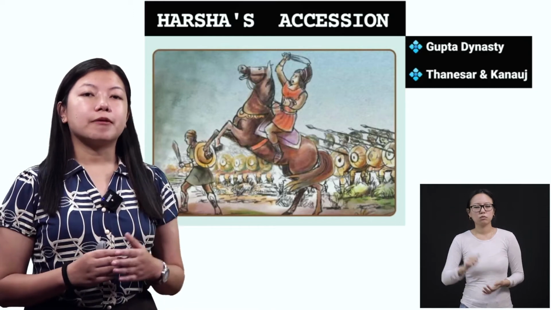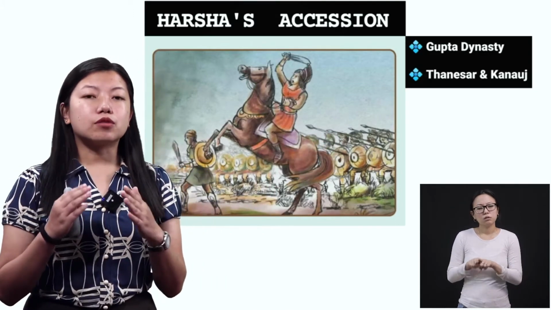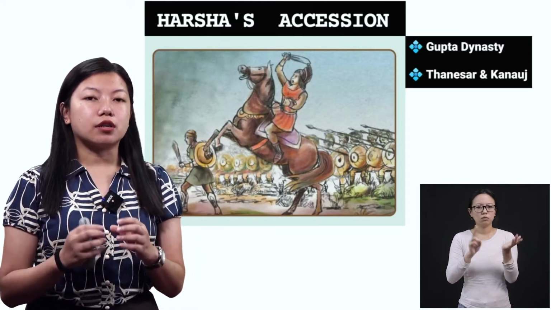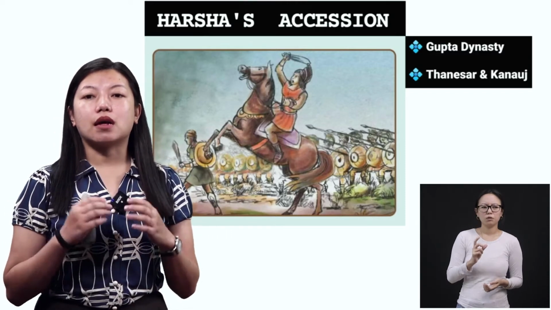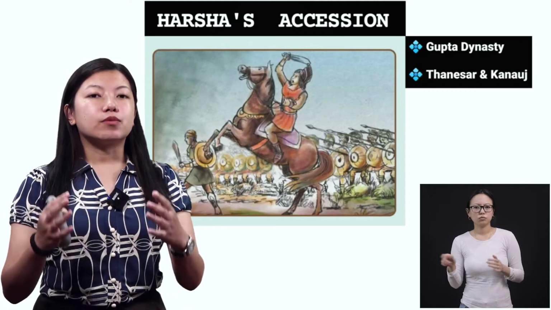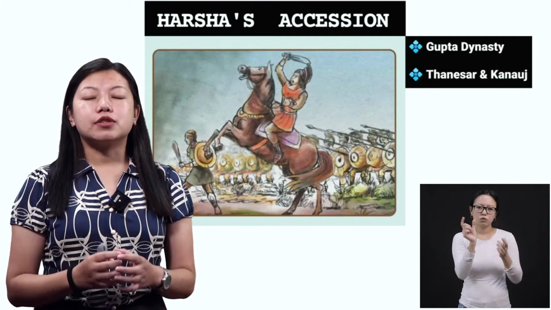At that time there was this Gupta dynasty, okay? And this Gupta dynasty was becoming weak. So Harsha, the ruler, tried to capture the kingdoms that were under the Gupta dynasty, and since it was a weak kingdom at that time, he was able to capture them easily.